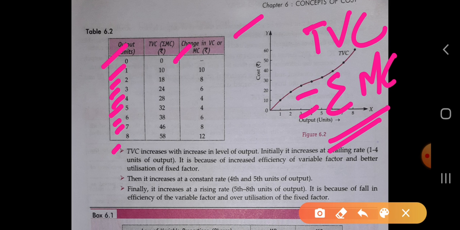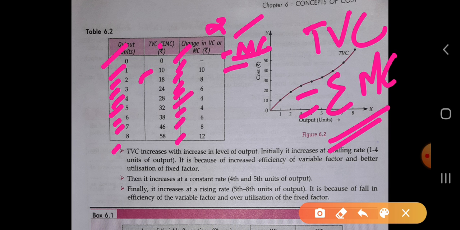So we have taken 0, 10, 18, 24, 28, 32, 38, 46, 58. So how do we calculate the marginal cost? Whenever we subtract the previous value from the present one, we are able to calculate this value. The first one will be dashed because the TC is 0.